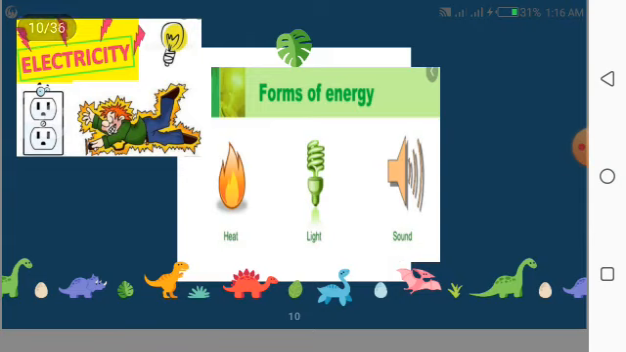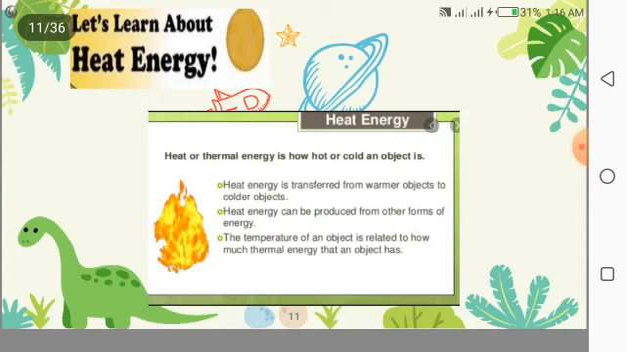Here are the forms of energy. We have electrical energy, heat, light energy, sound energy. Let's learn about heat energy. Now what is heat energy? Heat or thermal energy is how hot or cold an object is. It tells us how cold or how hot an object is. Heat energy is transferred from a warmer object to a colder one. Heat energy can be produced from other forms of energy. The temperature of an object is related to how much thermal energy the object has.